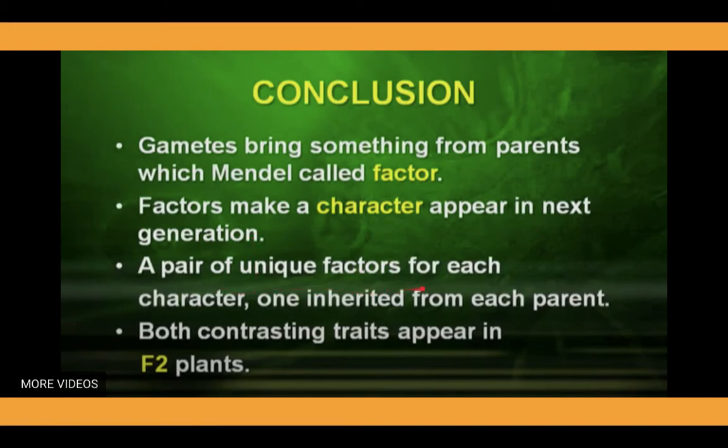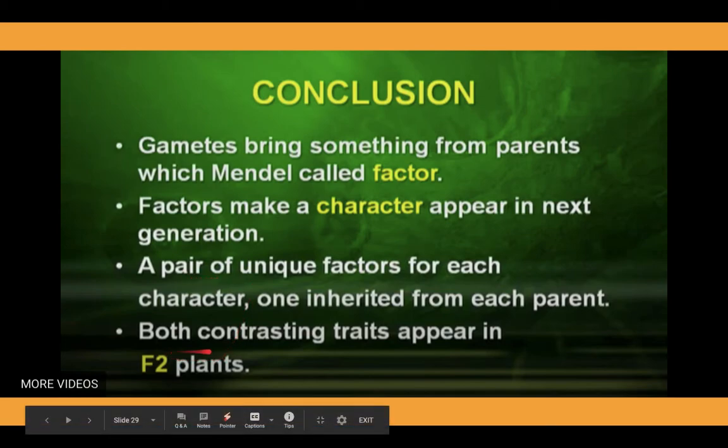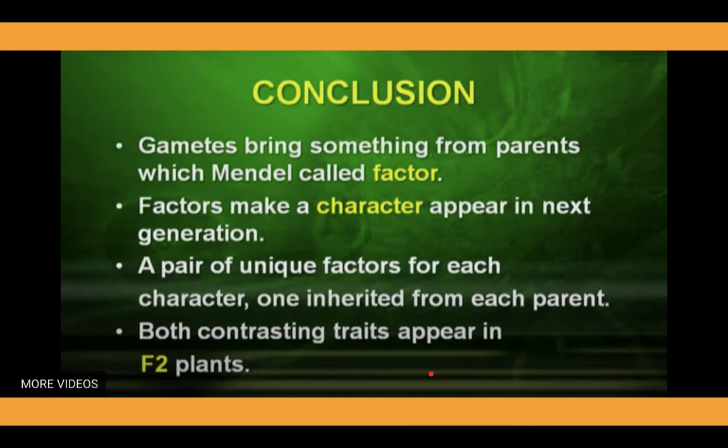A pair of unique factors for each character, one inherited from each parent, both contrasting, and that pair of unique factors is known as alleles. The word allele is also one of the important terms in genetics: when a gene expresses one character, that gene is found in pairs, and these are individually known as alleles. Both contrasting traits appear in the F2 generation. That was another concluding point Mendel drew after observing his result.